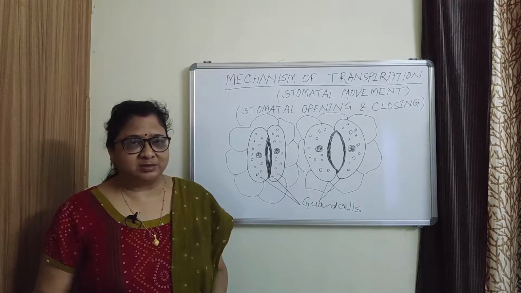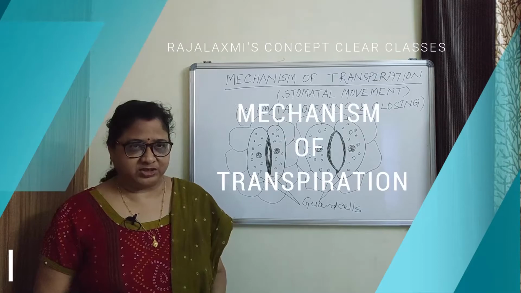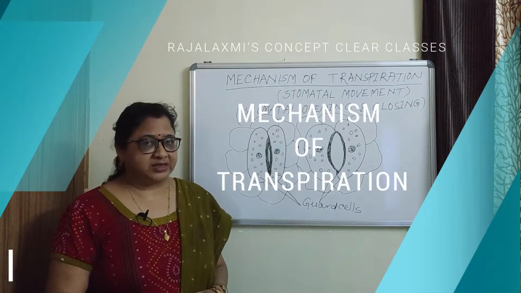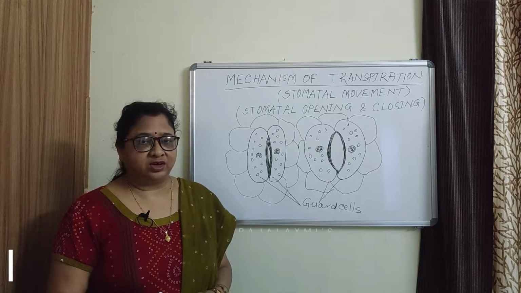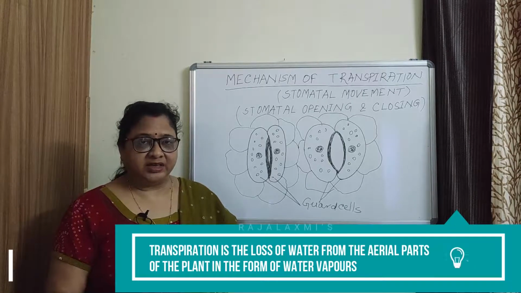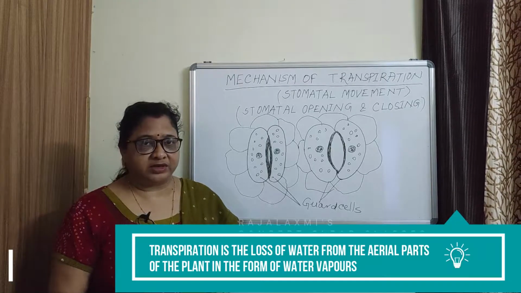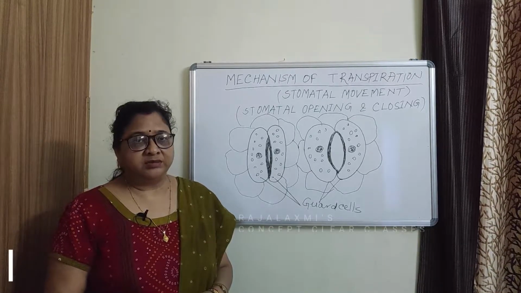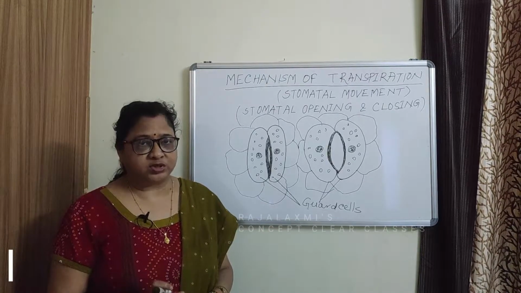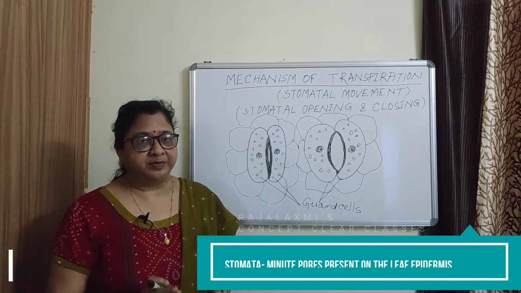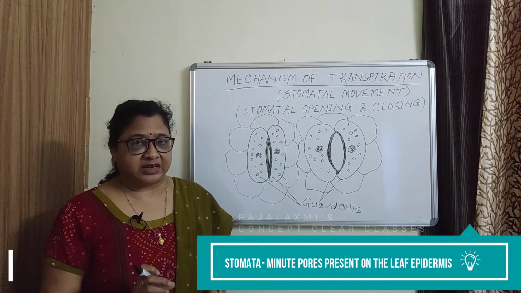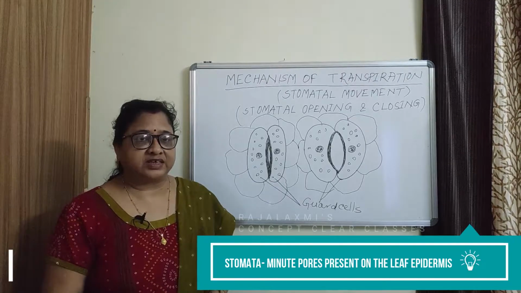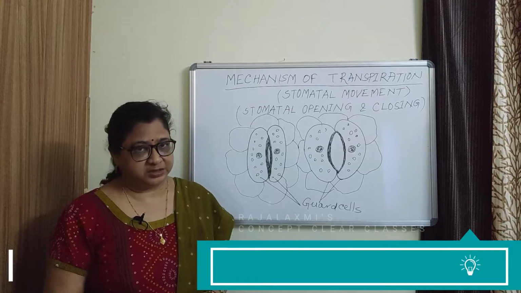Today we will discuss the mechanism of transpiration. We know from the previous class that transpiration is the loss of water from the aerial parts of the plant in the form of water vapor. This transpiration occurs through very small or minute pores present on the leaf epidermis. These pores are known as stomata, and the transpiration is known as stomatal transpiration.